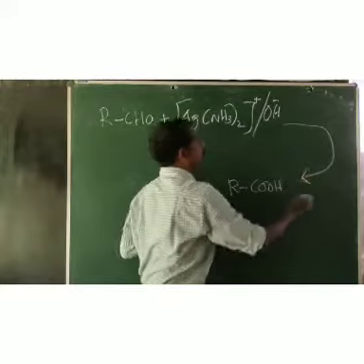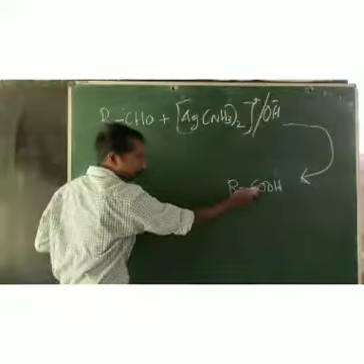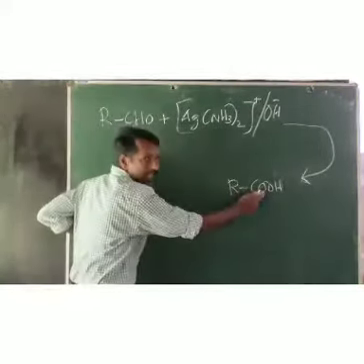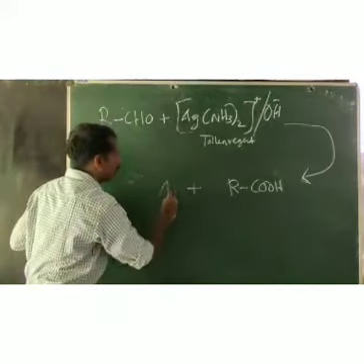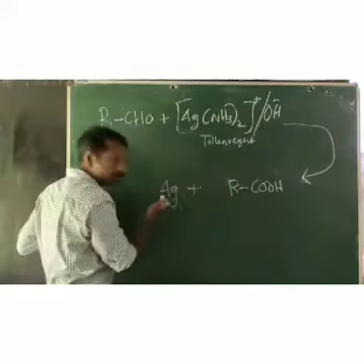Another important point: RCHO is oxidized to RCOOH, aldehyde is oxidized to carboxylic acid. At the same time, this Tollens reagent is reduced to metallic silver, and this metallic silver will appear as a silver mirror on the walls of the test tube.